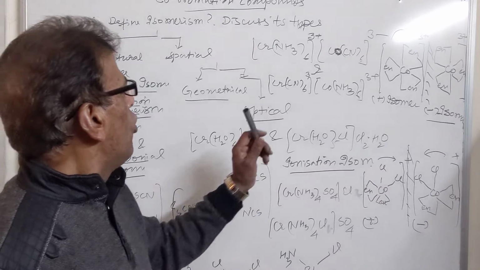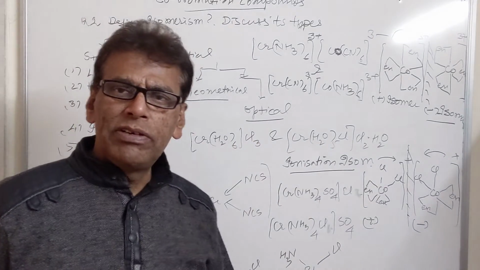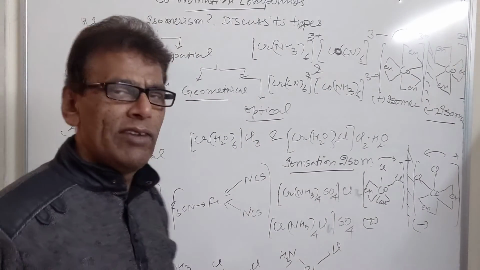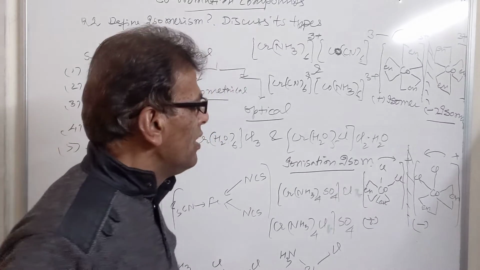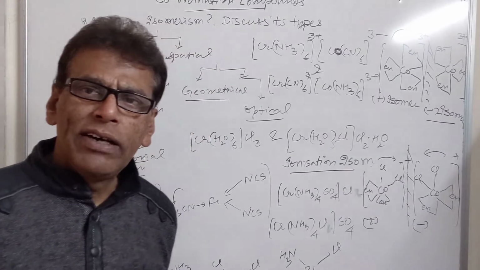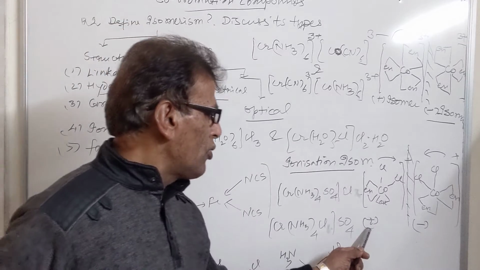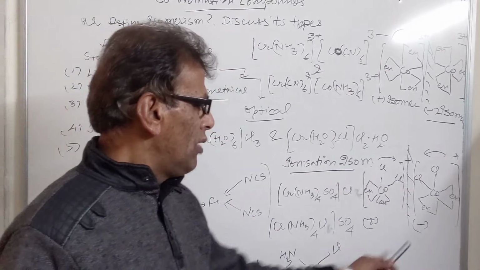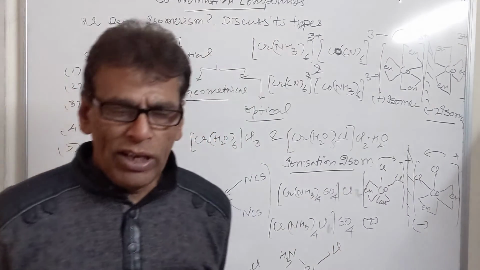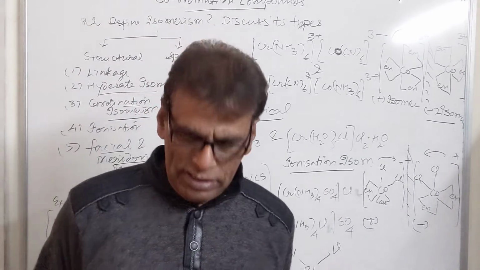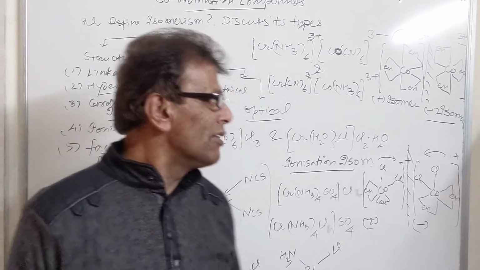Then we have optical isomerism. The isomers differ in their action on plane polarized light. One of the isomers rotates plane polarized light in a clockwise direction, called the dextrorotatory or plus isomer, while the other isomer rotates plane polarized light in an anti-clockwise direction, called the levorotatory isomer.